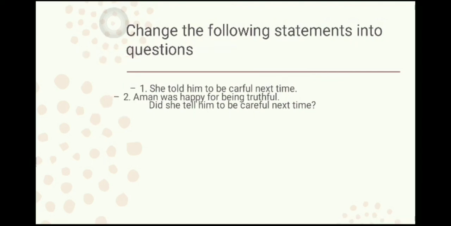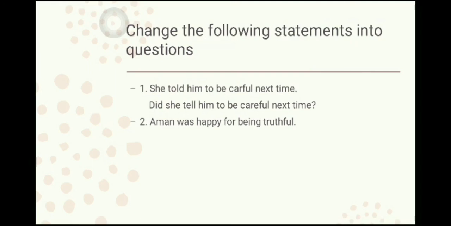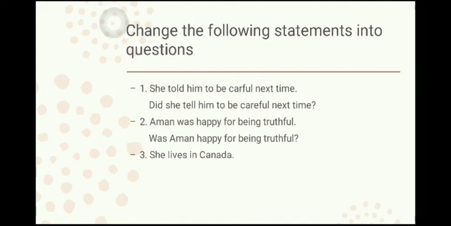Very good. Aman was happy for being truthful. Here we have a helping verb, that is "was". So we will put "was" in the beginning and make a question. And that would be, "Was Aman happy for being truthful?" Next, she lives in Canada. Here the verb is "lives", which is the present form and used for a singular noun. So we will use the word "does". Very good. And the verb form would be "live". So the answer is, "Does she live in Canada?"